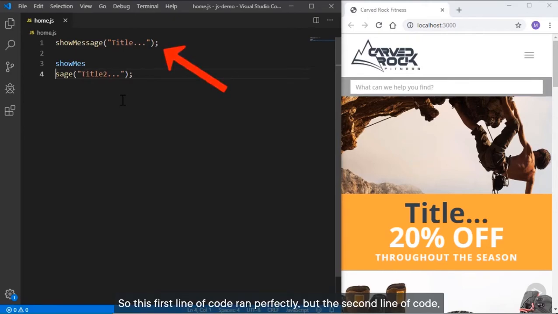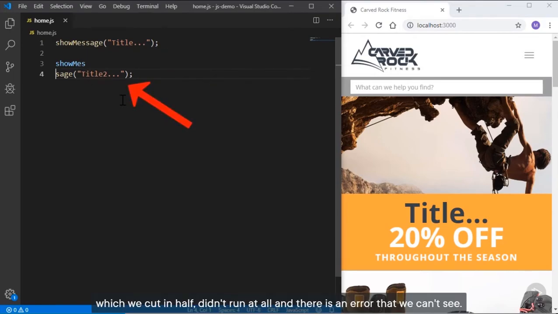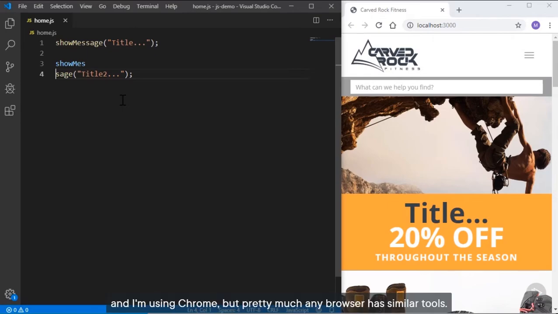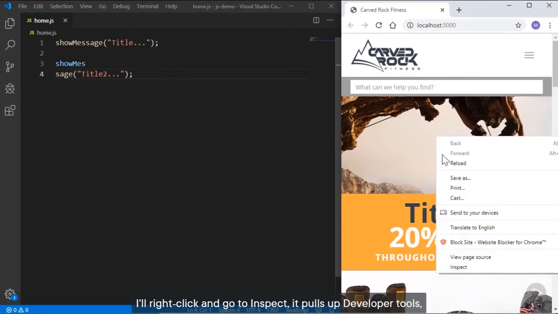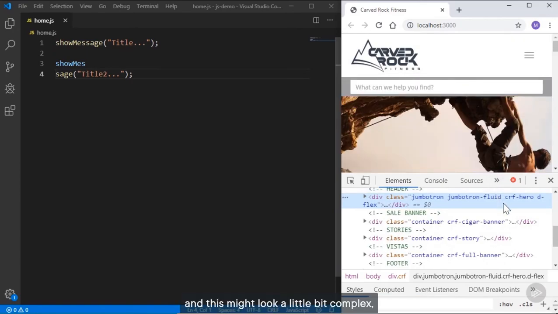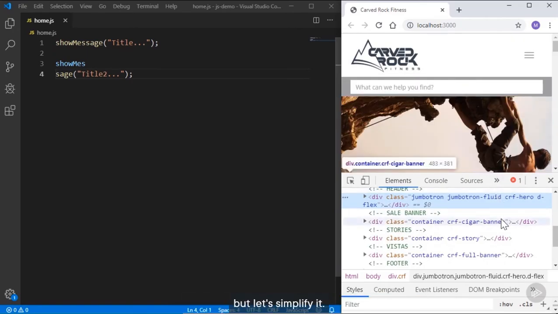So this first line of code ran perfectly, but the second line of code, which we cut in half, didn't run at all. And there's an error that we can't see. The way to detect this is to use the browser tools, and I'm using Chrome, but pretty much any browser has similar tools. I'll right-click and go to Inspect. It pulls up developer tools.